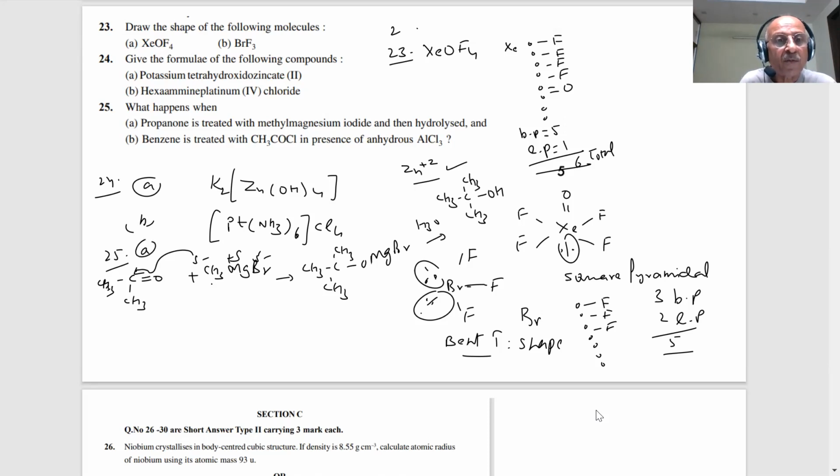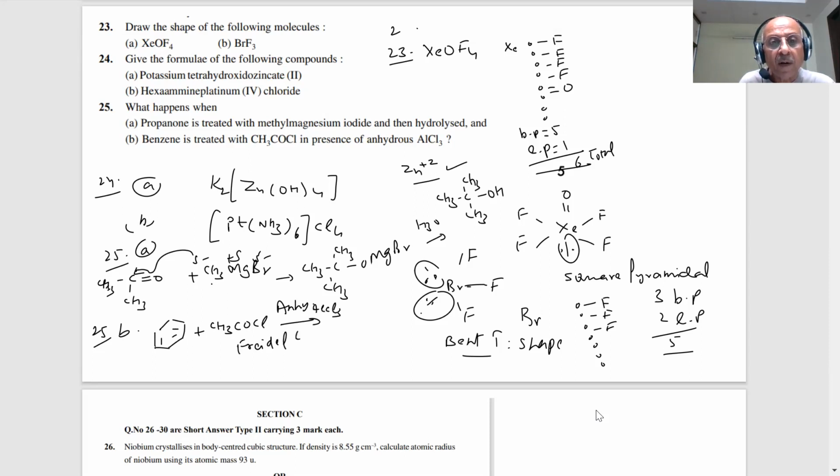What is the B, student? 25, the B answer. What is that? Benzene is treated with CH3COCl in presence of AlCl3. This reaction has been asked many times in the paper, student. COCH3 will be attached on the benzene ring. Which reaction is this, student? Friedel-Crafts, with anhydrous AlCl3.